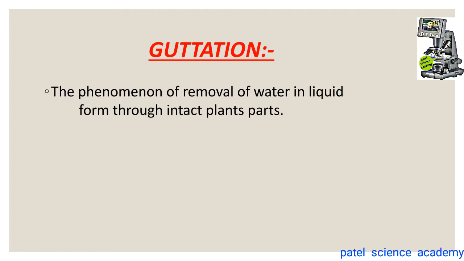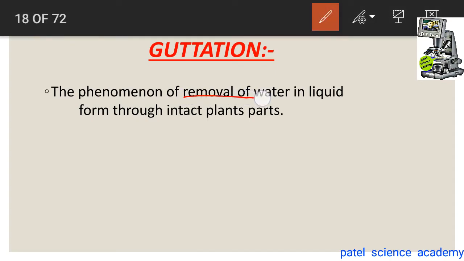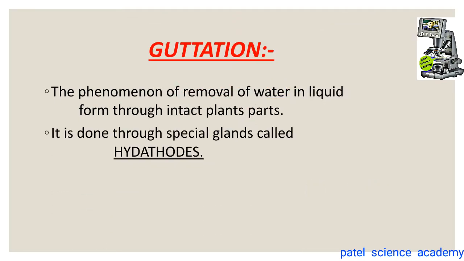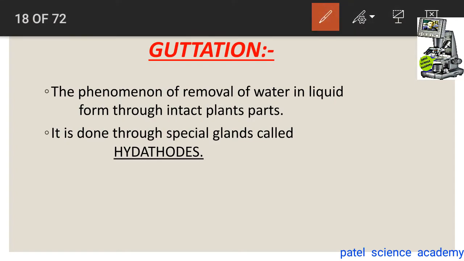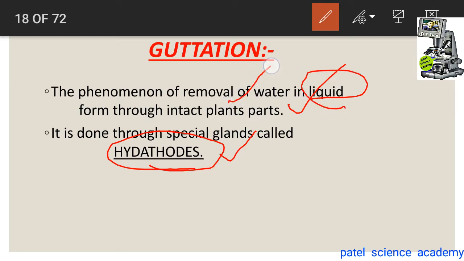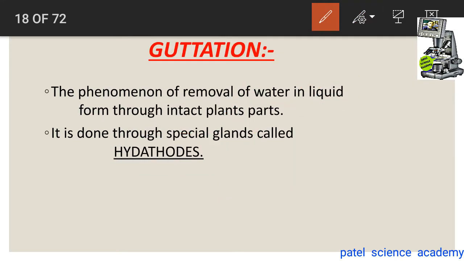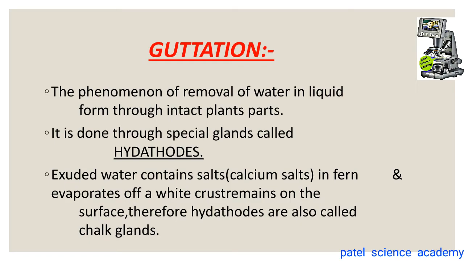This is called guttation. Guttation is nothing but the removal of water in the liquid form from the intact part of the plant. This is simply the guttation. It is done through the special gland, and that gland is called hydathode. So remember this term, guttation process, which is the removal of the water in the form of liquid from the intact plant parts. It takes place by the special gland that is called hydathode, and this hydathode is the special gland present in the plant body, which is responsible for the